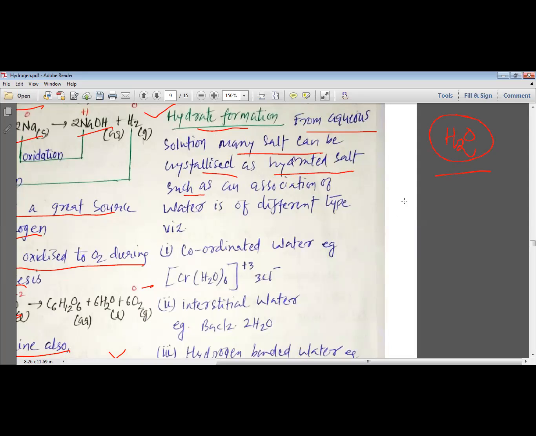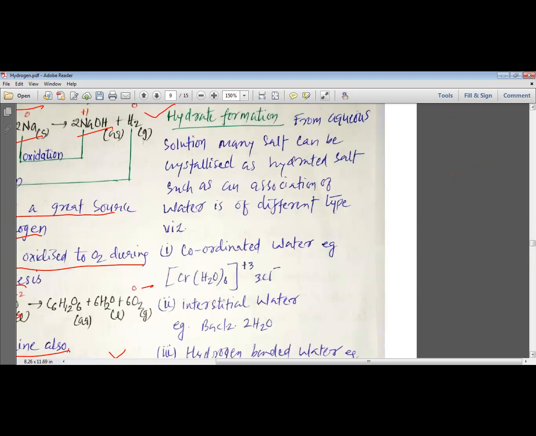You might have studied in 10th standard that we have CuSO4·5H2O. We have even studied about CaSO4·2H2O, or CaSO4·1/2H2O, which was known as calcium sulfate hemihydrate, our plaster of Paris. Even in my class, I gave the example of Na2SO4·10H2O. So in the 10th class itself, we have studied about the water of crystallization.